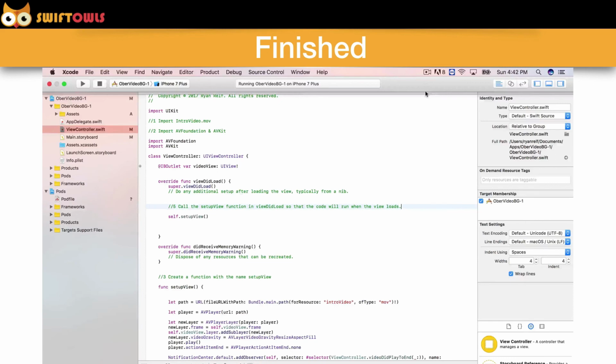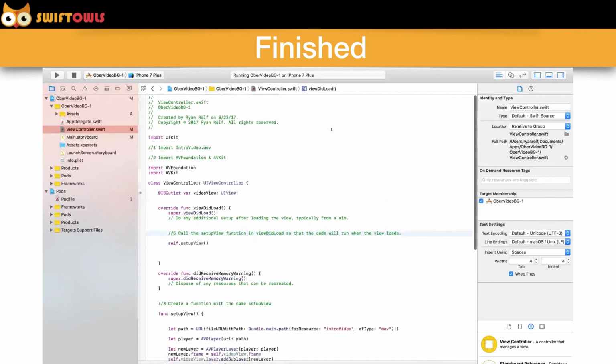Alright, so for this video, we're finished. What I'm going to do here is just pretty much let you see exactly how the code looks finished and then show you the finished product. So I'm going to play this video right now for you.